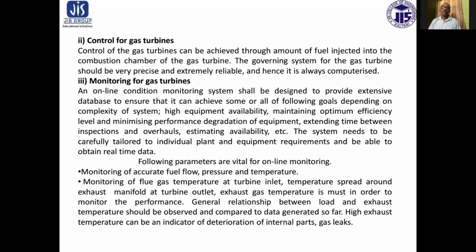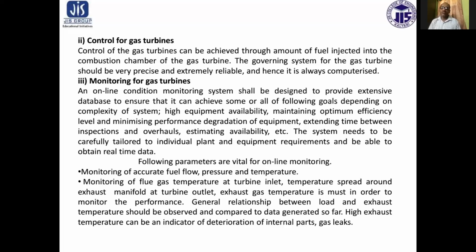Number three, monitoring for gas turbine. An online condition monitoring system shall be designed to provide an extensive database to ensure that it can achieve some or all of the following goals, depending on complexity of system: high equipment availability, maintaining optimum efficiency level, minimizing performance degradation of equipment, extending time between inspections and overhauls, estimating availability, etc. The system needs to be carefully tailored to individual plant and equipment requirement and be able to obtain real-time data.